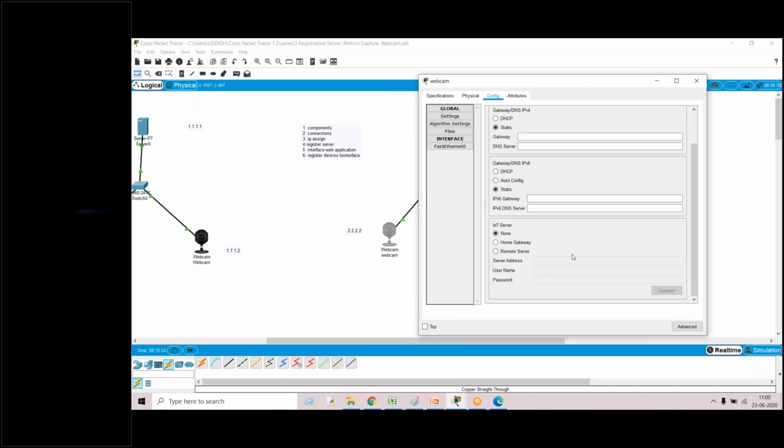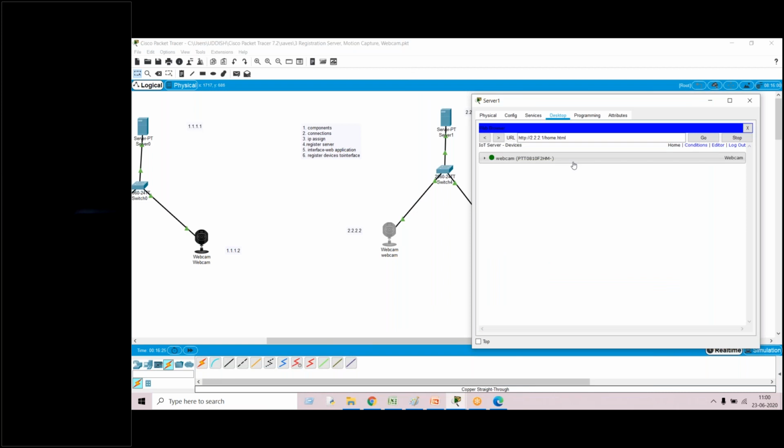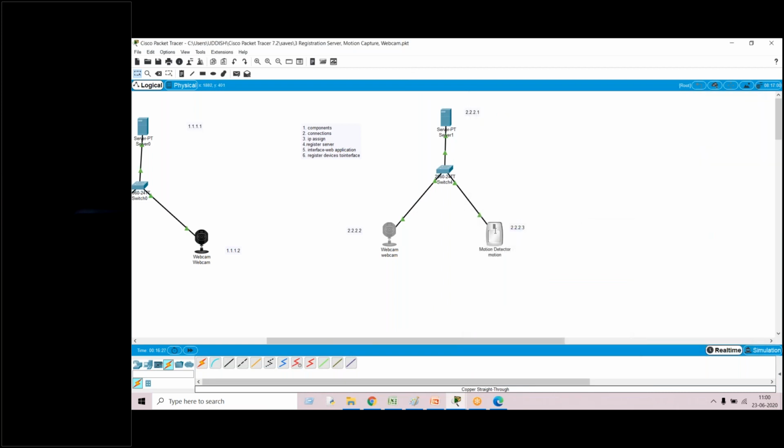In the configuration, previously we used the IoT server as home gateway. This time we have to use a remote server. In the remote server, you can directly give the IP address of the server. What is the IP address of the server? 2.2.2.1. What is the username? It is admin. What is the password? It is admin. Now connect. With this, you can see in our interface that the webcam is registered.